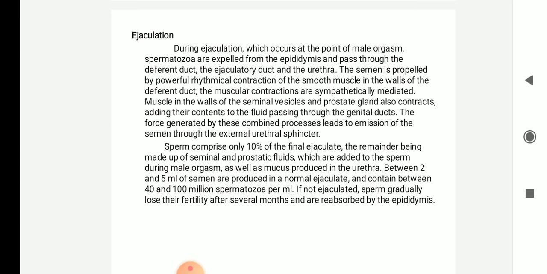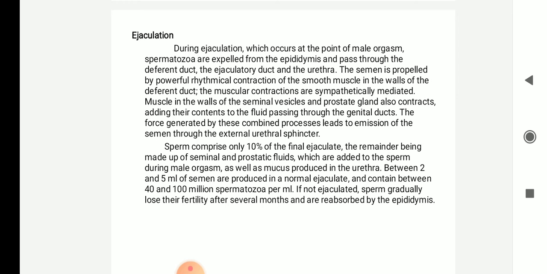During ejaculation, spermatozoa are expelled from the epididymis and pass through the vas deferens, the ejaculatory duct and the urethra. Semen is propelled by a powerful rhythmic contraction of the smooth muscles present in the walls of the vas deferens. The muscular contractions are sympathetically mediated. Muscles in the walls of the seminal vesicles and prostate gland also contract, adding their contents to the fluid passing through the genital ducts. The force generated by these combined processes leads to emission of semen through the exterior urethral sphincter.